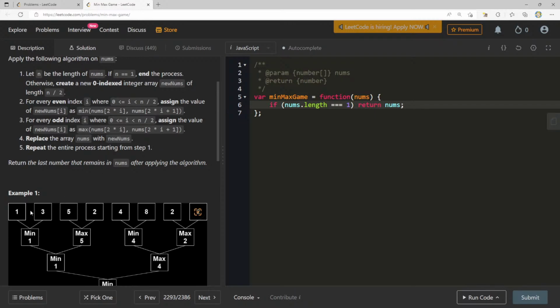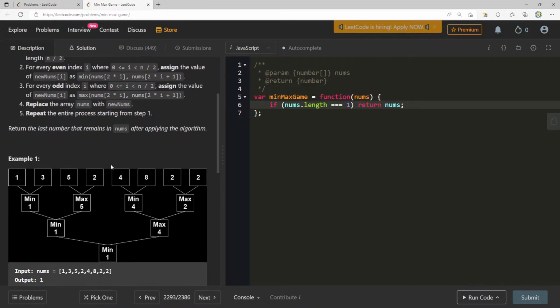What would be a nice way for me to do this? I want to know at every step 0, 1, 2, 4, 6. It'd be nice if I could have a toggle or something. 0, 1, 0, or 2, 3. Min, max, min, max. We always start with min. Let's see, let min equals true. We can say new nums equals an empty array. Now we can just go through this.